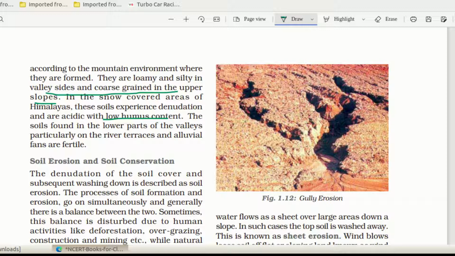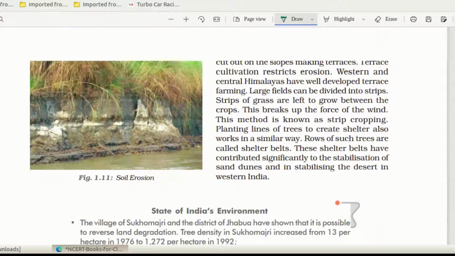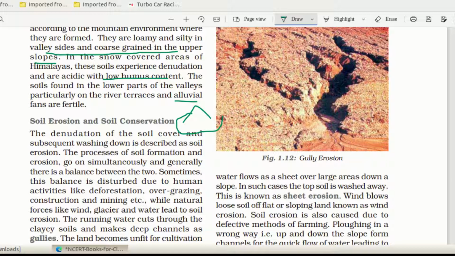The soils found in the lower parts of the valley, particularly on the river terraces and the alluvial fans, are fertile. What is meant by alluvial fans? Suppose it is a hill; at the bottom portion you can see the deposition of sand, silt and all, and that is known as an alluvial fan.